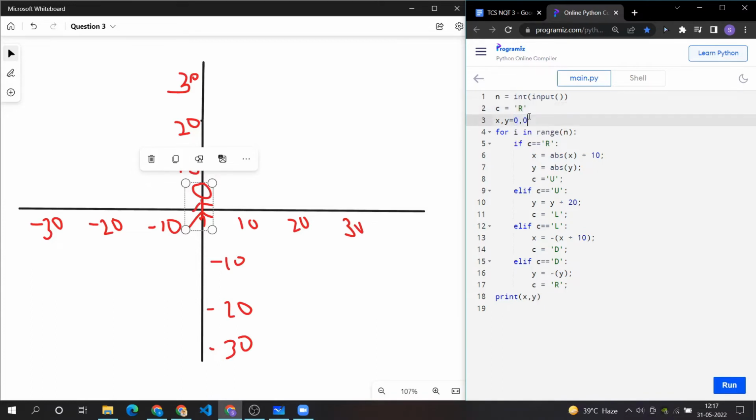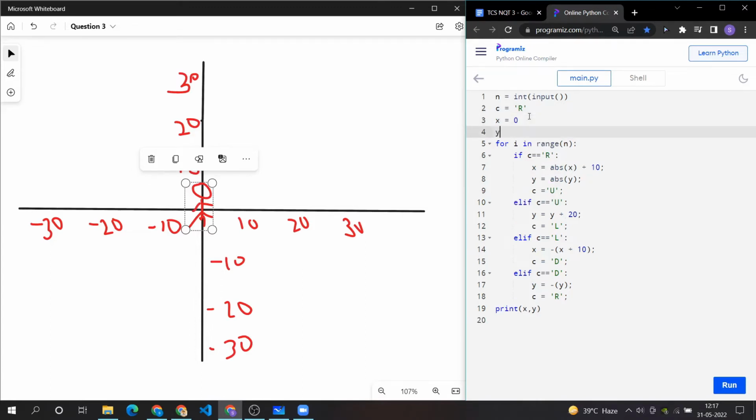If this is not readable for you, you can also write like this. So x is the x axis and y is the y axis. Since he is currently at the origin, both his x and y will be 0. Then we will start iterating. We will have 3 iterations for this particular input